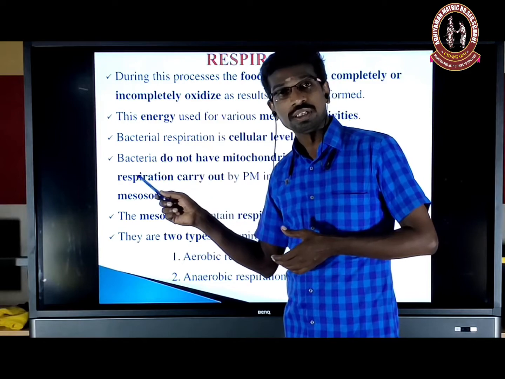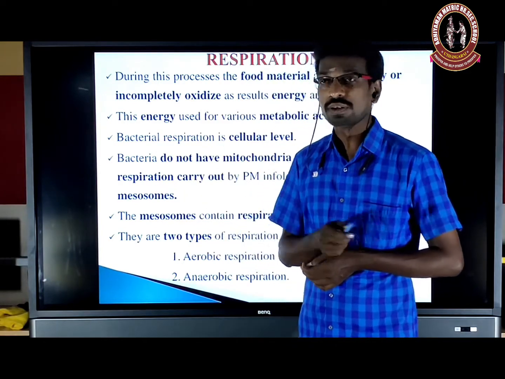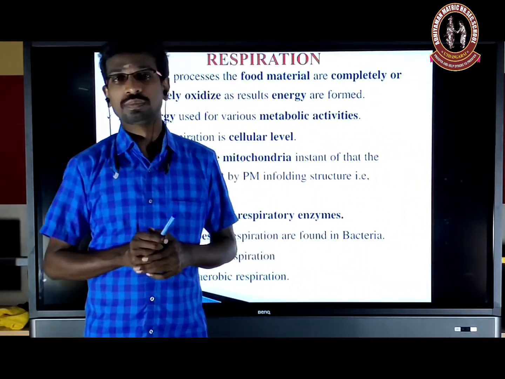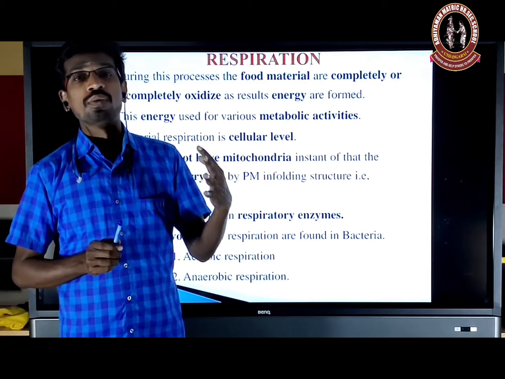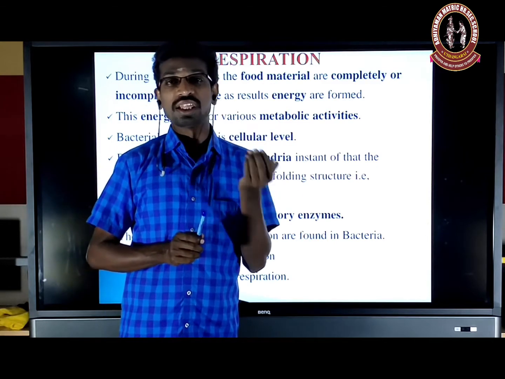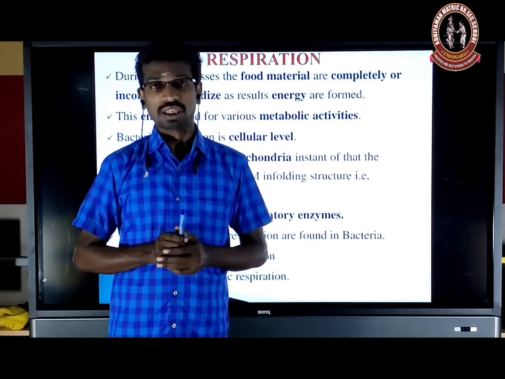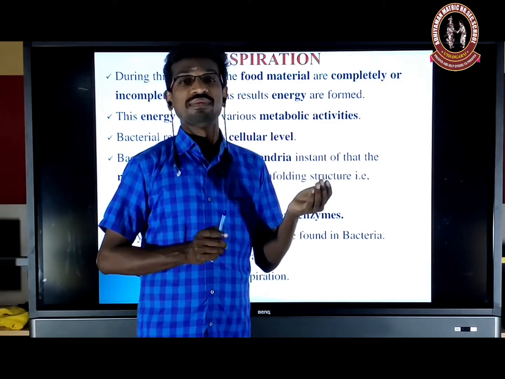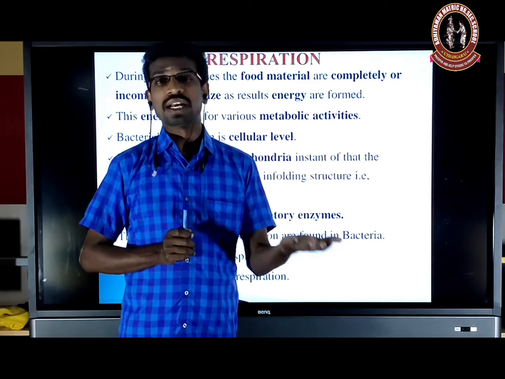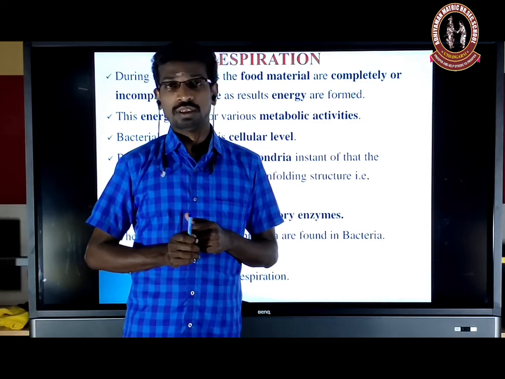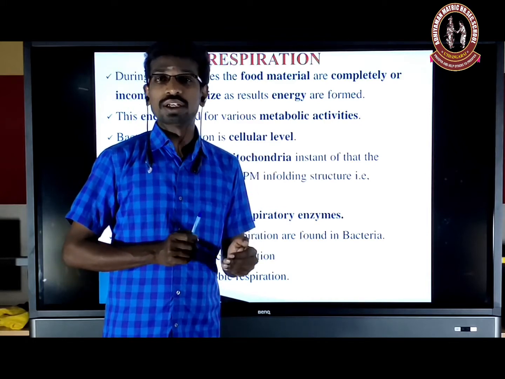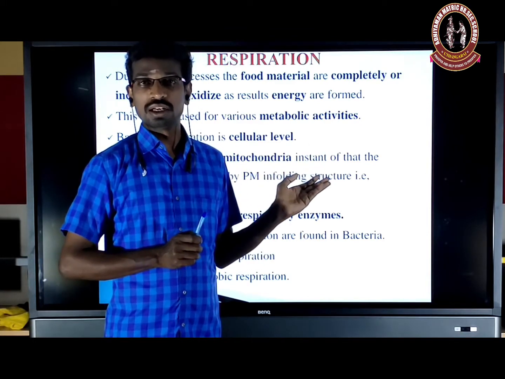Unlike what? Unlike a eukaryote, because the eukaryote has mitochondria. Mitochondria is the powerhouse of the cell, we can consider. Why? Because it produces a huge amount of energy, ATP. ATP is the energy currency, or energy coin, of the cell. It is ready to give energy for all metabolic activity. So a huge amount of energy is formed in the mitochondria. That's why the mitochondria is considered the powerhouse of the cell.